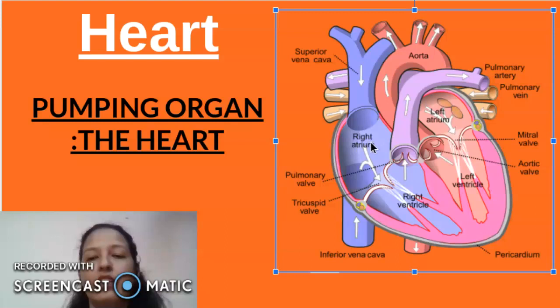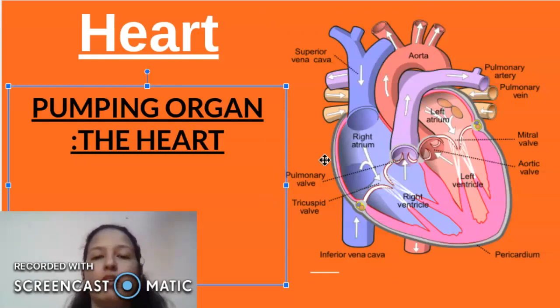Now let's talk about what functions these chambers perform. The right atrium receives deoxygenated blood. It's very important to know. And what does the right ventricle do? The right ventricle pumps out the deoxygenated blood. The left atrium receives oxygenated blood. And what does the left ventricle do? It pumps out the oxygenated blood to the rest of the body. So these are the functions of these chambers.